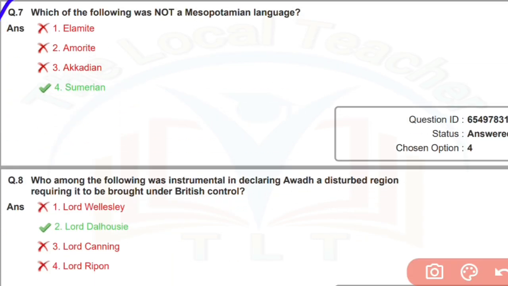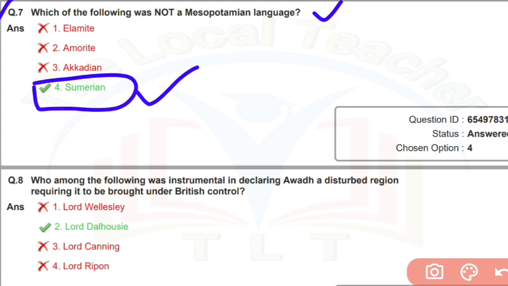Question number 7. Which of the following was not a Mesopotamian language? Answer number 4. Sumerian. Question number 8. Who among the following was instrumental in declaring Odha a disturbed region, requiring it to be brought under British control? Answer number 2. Lord Dalhousie.